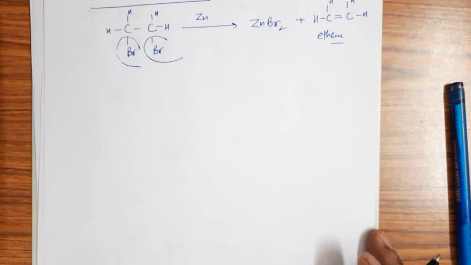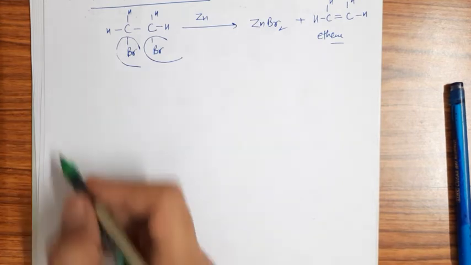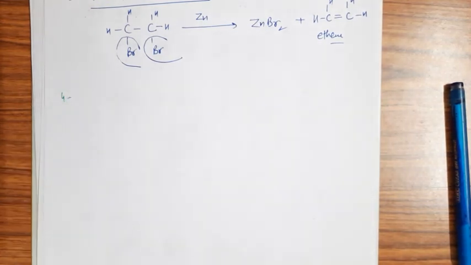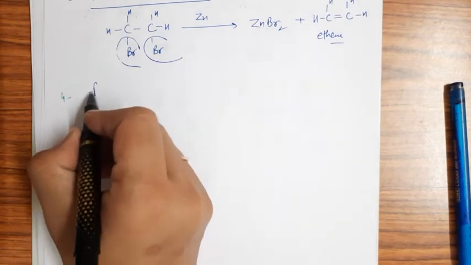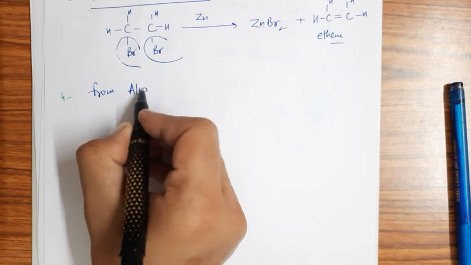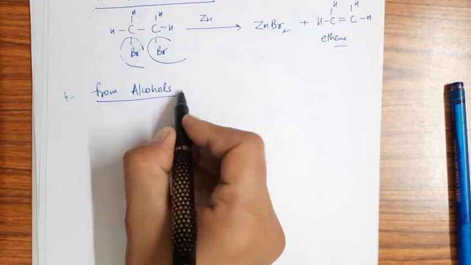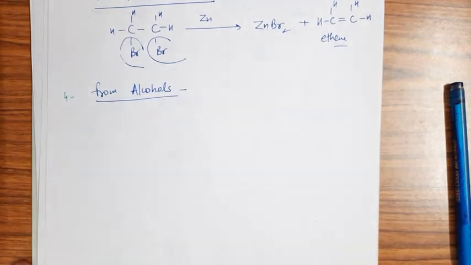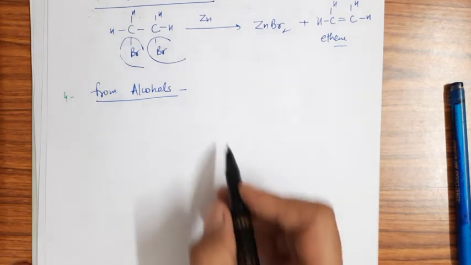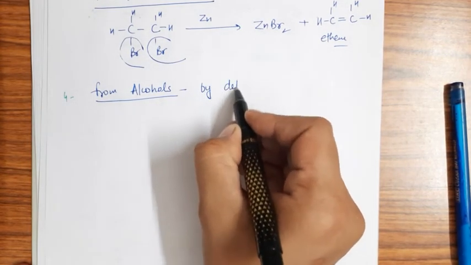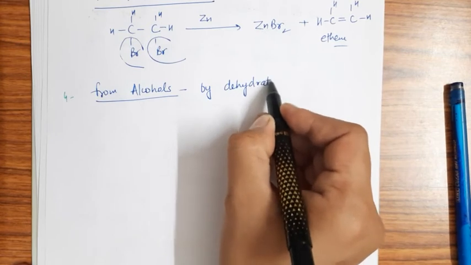Now next I have the preparation from alcohols, and this is a very simple reaction. In 10th class also you have studied this reaction, and this is by dehydration, a very common reaction.